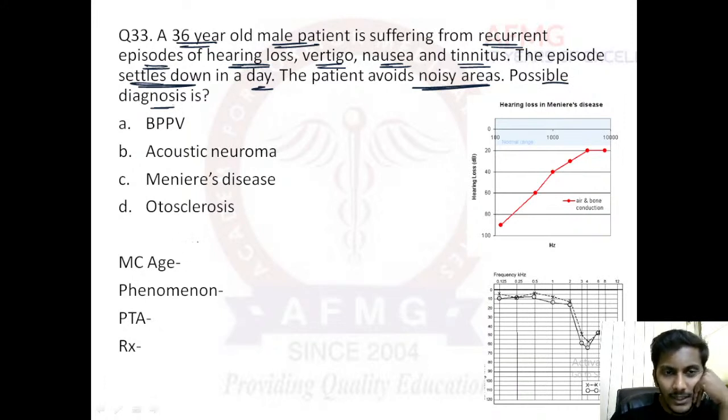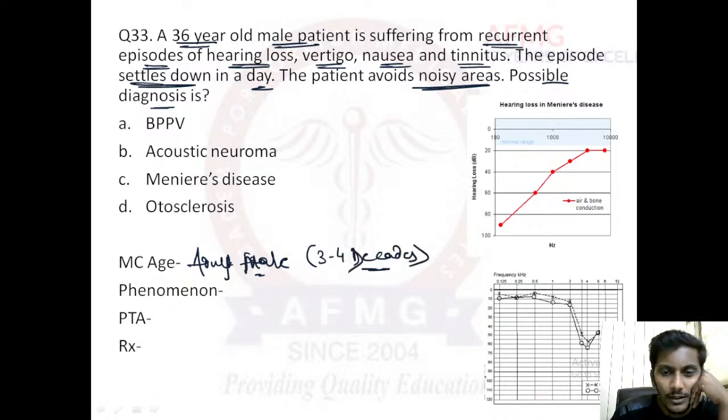Okay, the most common age this disease affects is usually in the third or fourth decade. It usually affects adult males in their third or fourth decade, right.